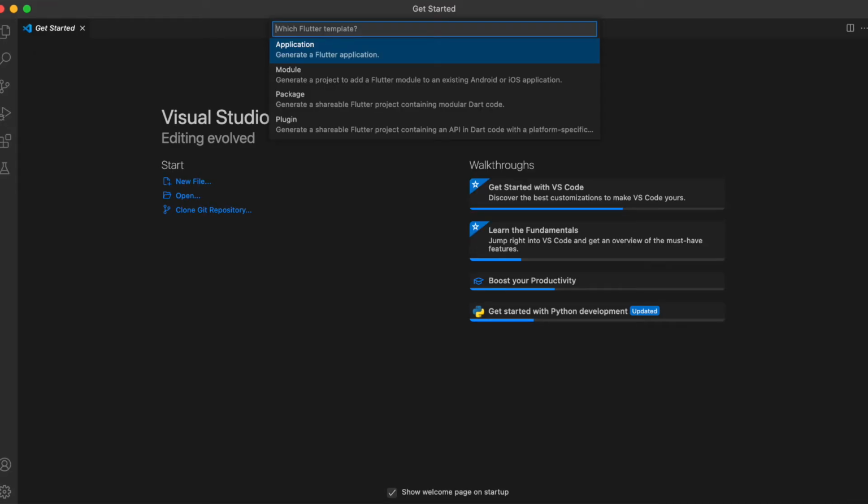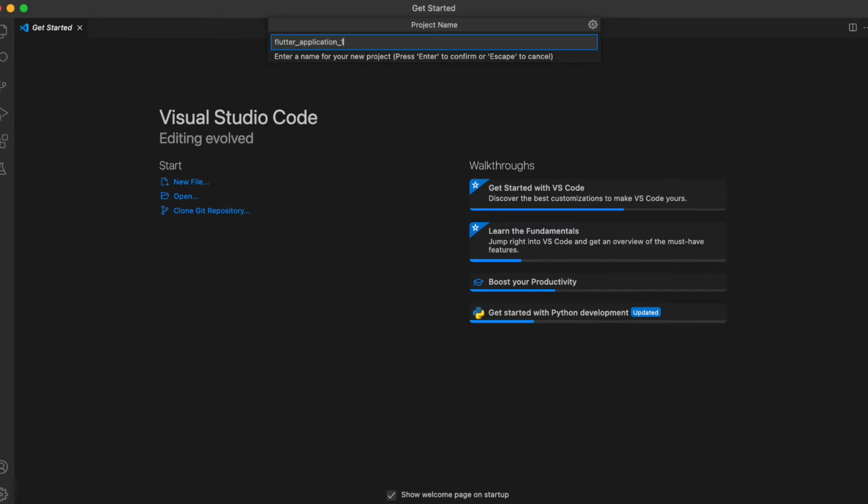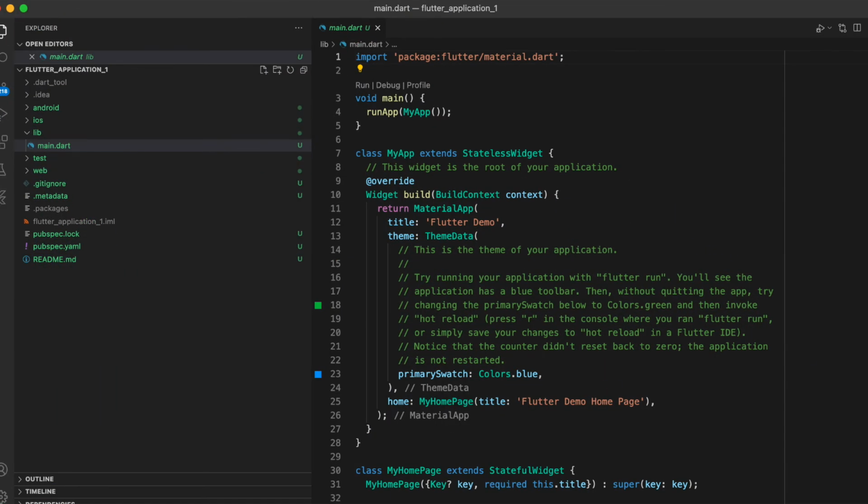And as a next step, you need to select application as the type of your project. And then Flutter will ask you to provide the save location for this project. And after that, you need to provide a name for your project. Now press enter, and here it is. This is the code of your first Flutter application.